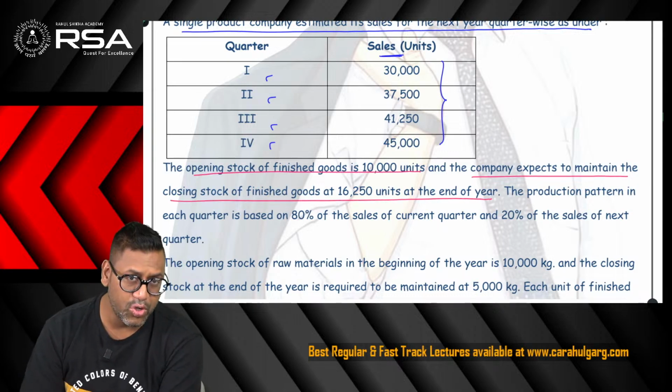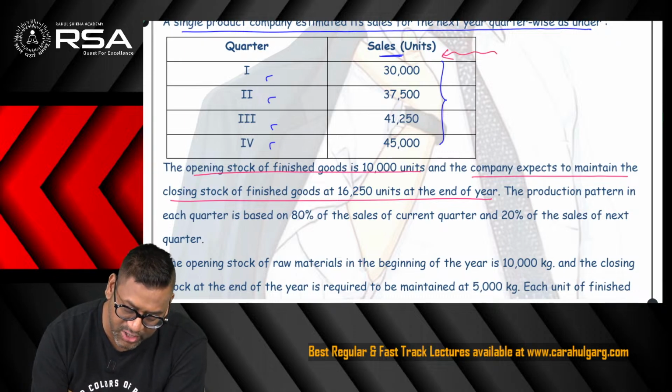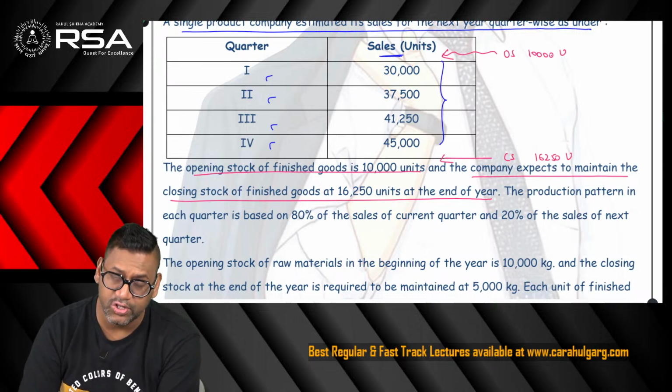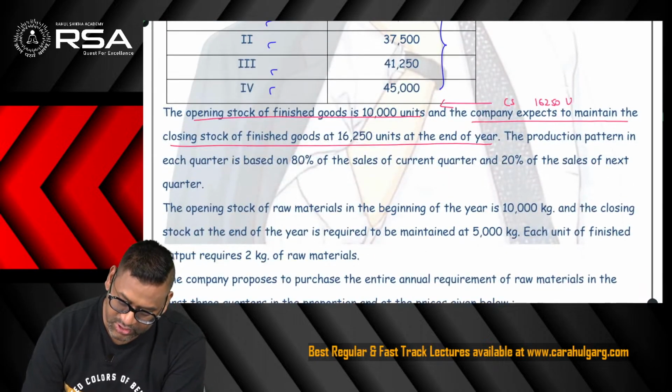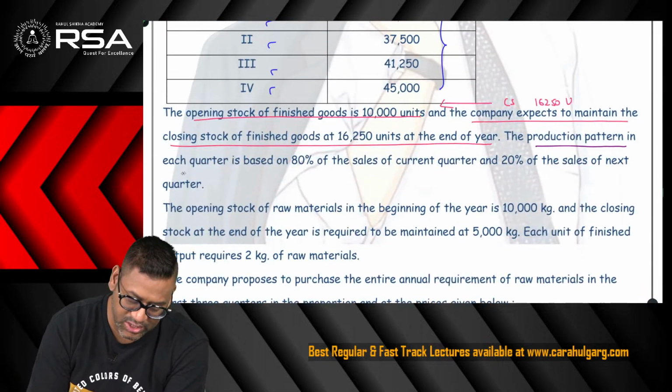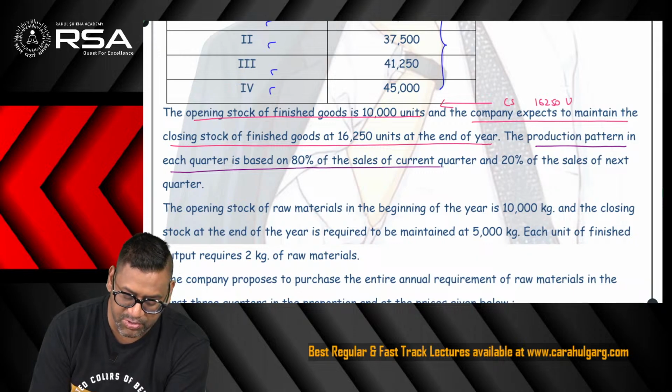So sales are given quarter wise, but the opening stock is given at the beginning, 10,000 units, and the closing stock is again given not at the end of a quarter but at the end of the year, 16,250 units. Further, it says the production pattern in each quarter is based on 80% sales of the current quarter.